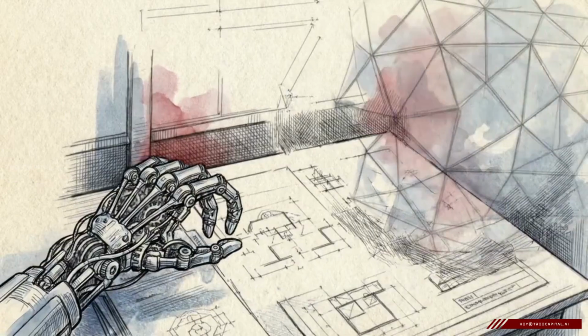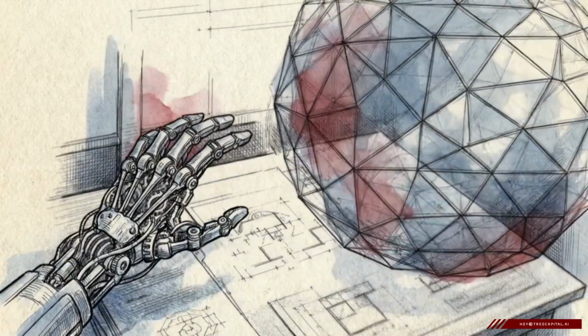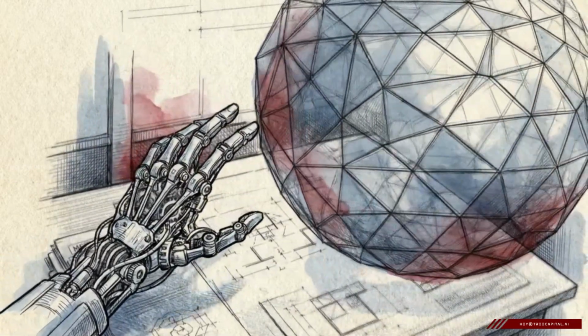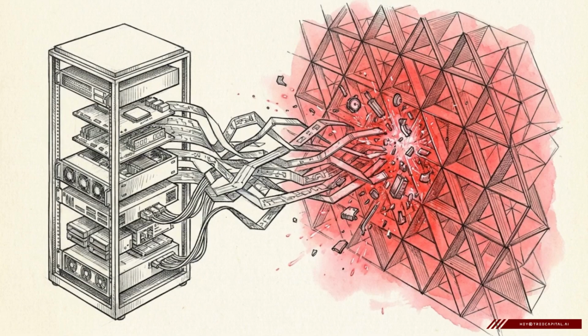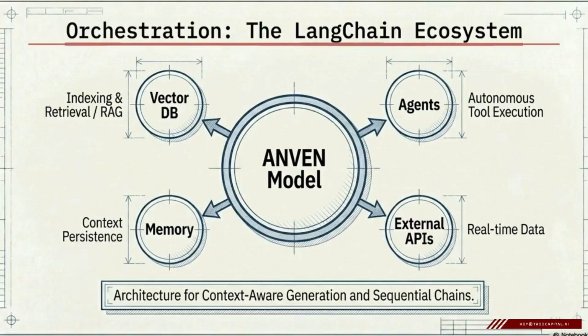Granting an autonomous agent the ability to act on sensitive data, like patient records or financial ledgers, introduces a security bottleneck. In these environments, any data that leaves the internal network to a public cloud represents a potential breach of regulatory mandates. This diagram displays the LangChain orchestration ecosystem secured by Treecapital AI's Anven model.